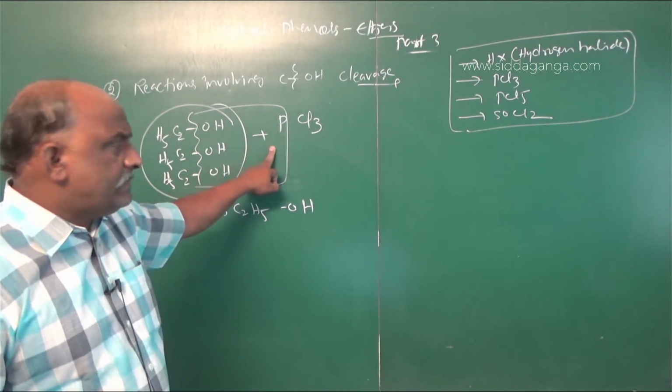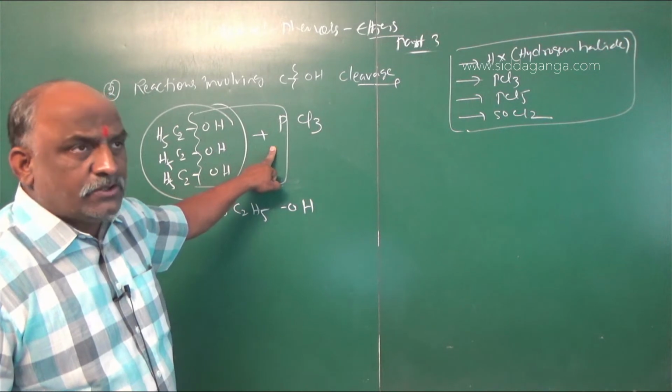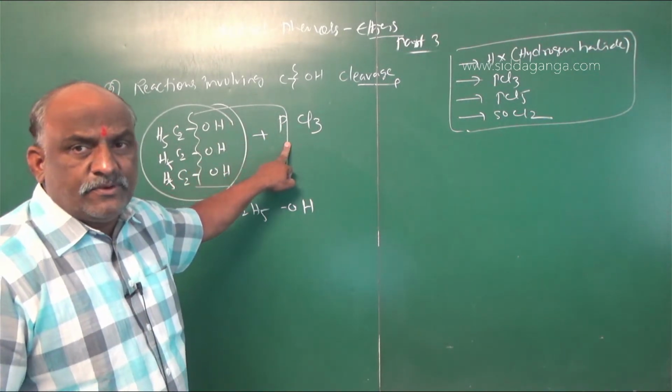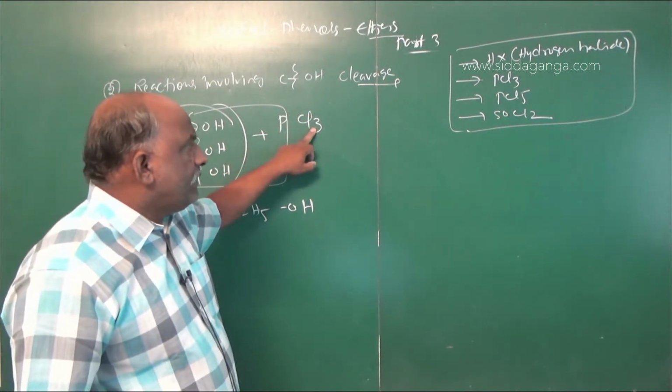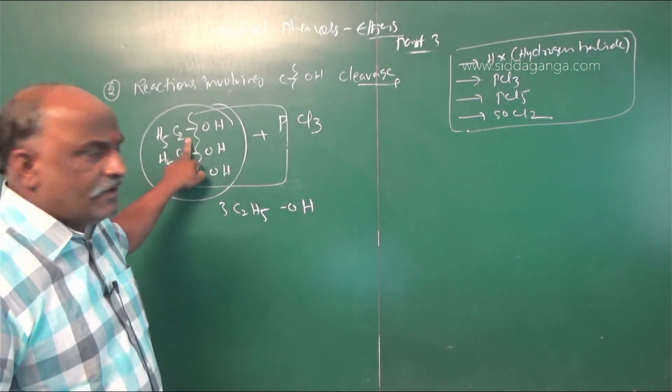OH taken thrice on P is called orthophosphoric acid. No, sorry, orthophosphorus acid, H3PO3 it is. This can be written as H3PO3, and how many chlorines remain? 3 chlorines will be there. These 3 chlorines are attached to the C2H5. Then what will be the answer?